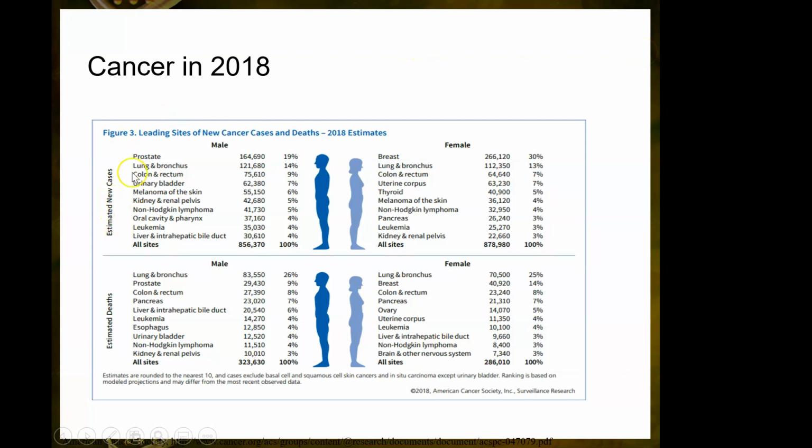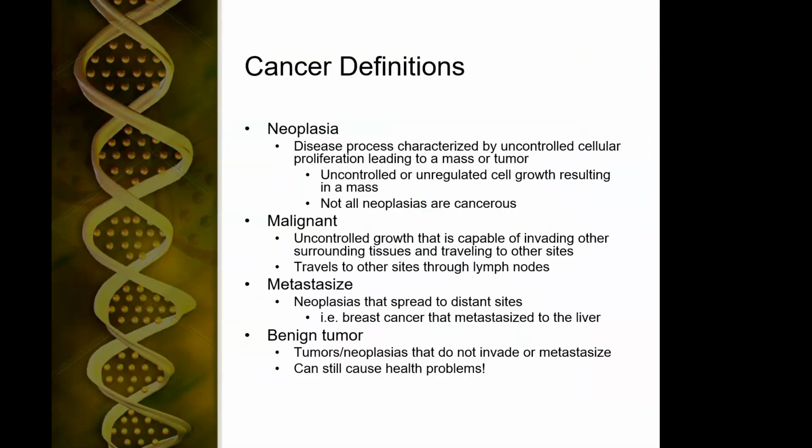In males, the most common form of new cancer is prostate. The most common form of diagnosed cancer in females is breast. However, as far as cancer deaths, the most common in both men and women is lung. So while prostate and breast are the most commonly diagnosed, a lot of people survive that. Whereas, unfortunately, lung cancer, which is preventable in many cases by stopping smoking, is the most common cause of cancer death in both men and women.